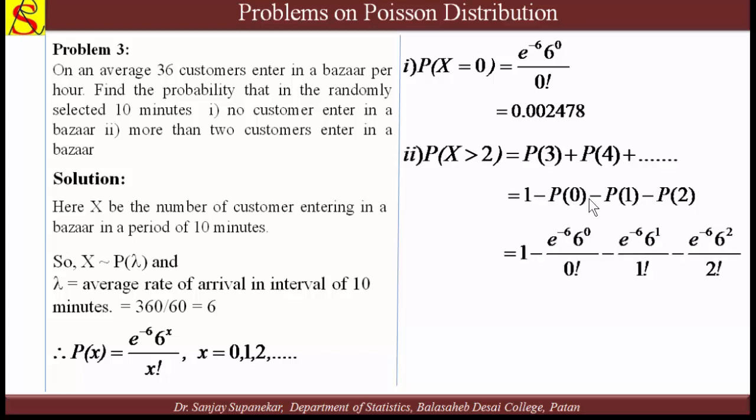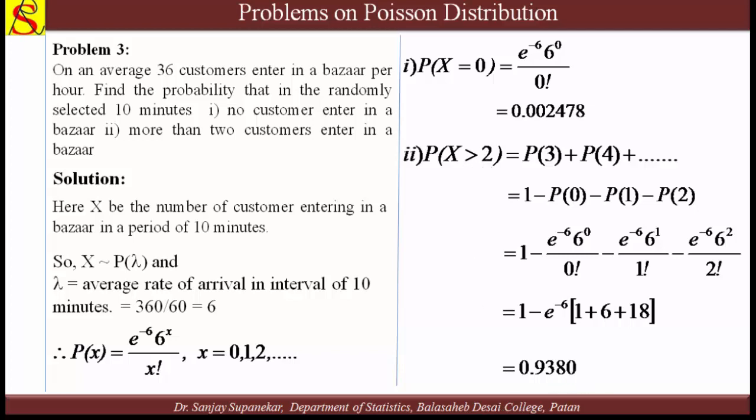Again we put 0, 1, 2 here, and we calculate this as 6 raised to 0 upon 0 factorial means 1, 6 raised to 1 upon 1 factorial means 6, 6 square upon 2 factorial means 36 divided by 2 means 18, and if you calculate this, the answer is 0.9380, meaning in a randomly selected 10 minutes the probability that more than 2 customers enter the bazaar is 0.93.